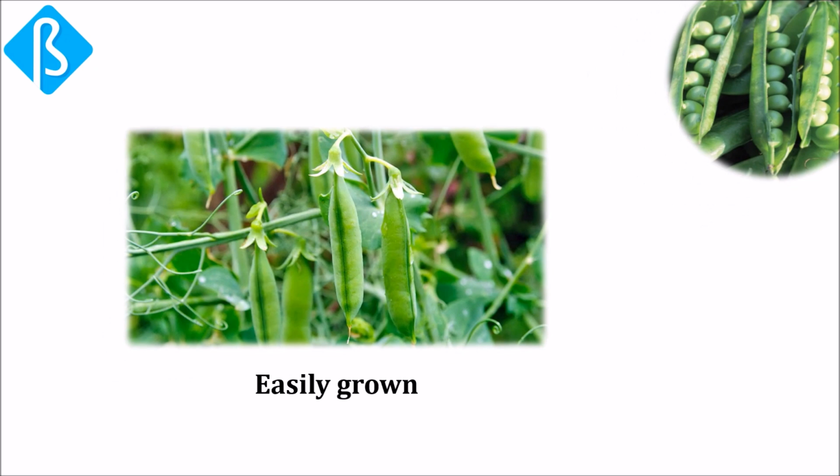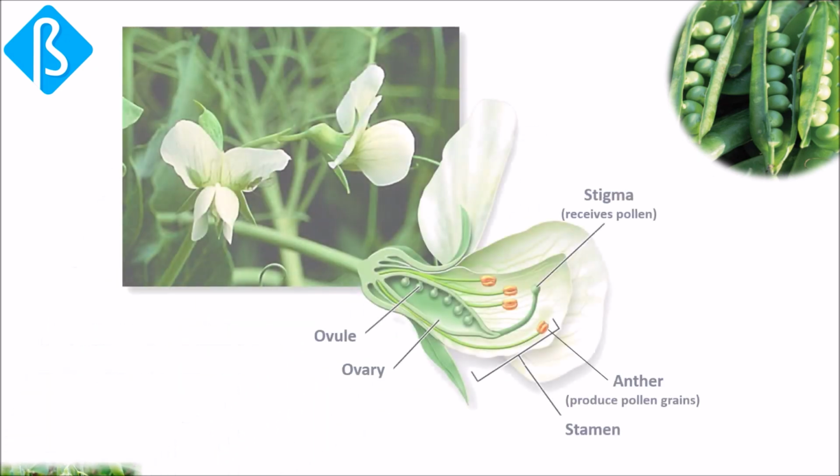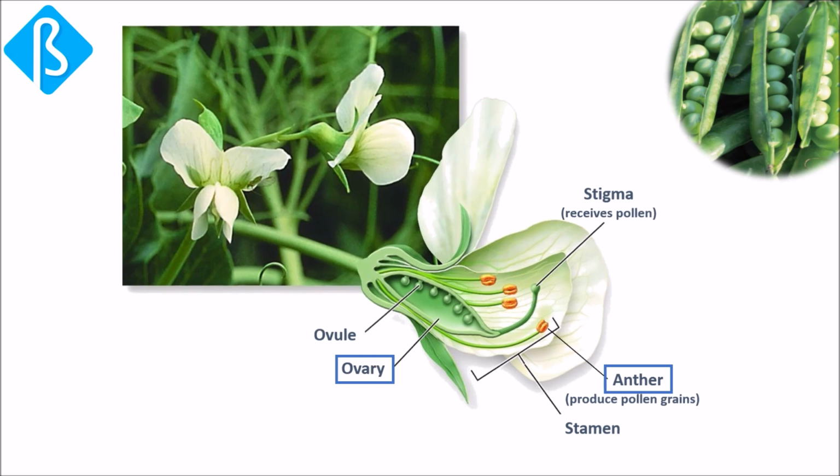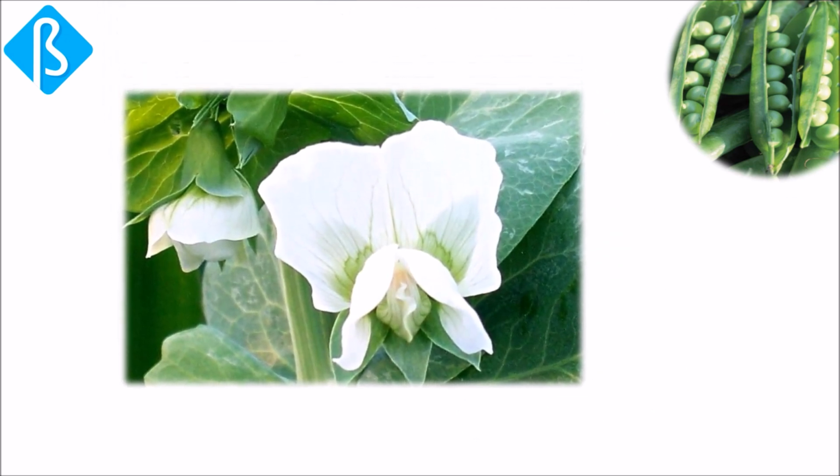The garden pea is easily grown in experimental gardens or in pots in a greenhouse. Pea flowers contain both male and female organs. The male organs called anthers produce sperm-containing pollen, and the female organ called the ovary produces eggs. The petals of the flowers close tightly, preventing pollen grains from entering or leaving.